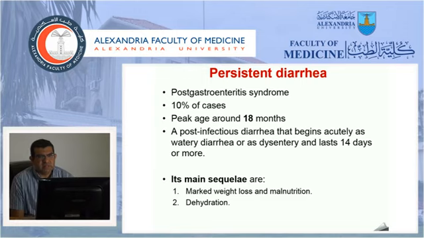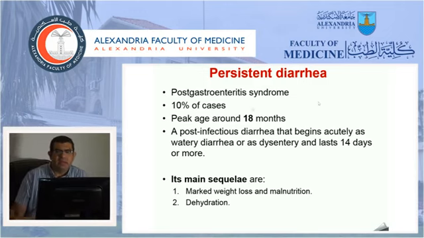Like he starts with about 10 to 20 motions at the start of the disease. Then after a few days, he will have no fever, no vomiting, but the diarrhea is still present, but to a lesser degree. He will have about 5 to 6 motions. They will not cause him dehydration, but he will never return to his usual activity. And sometimes it is complicated by dysentery as well. The persistence of this diarrhea will put the child at risk of marked weight loss and malnutrition and dehydration, in case he's not having a good intake, or in cases where the diarrhea will increase for another cause.